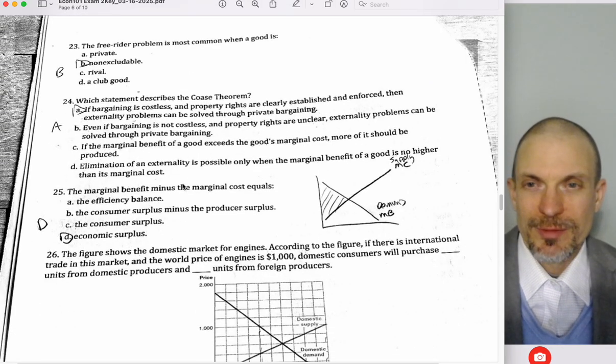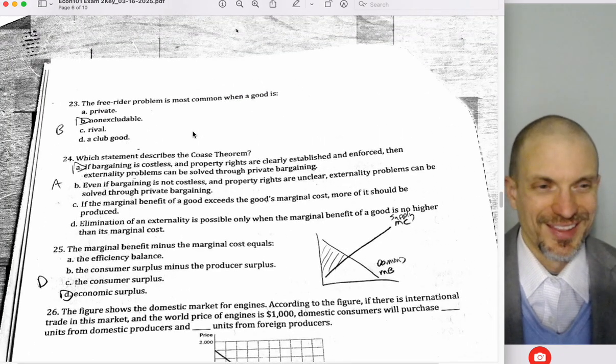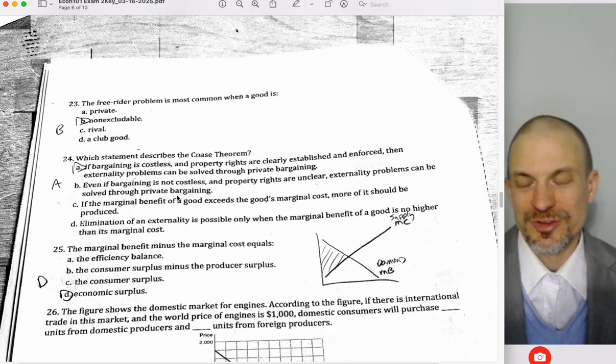Okay, the free rider problem is most common when a good is non-excludable. So that's what allows you to free ride. You can't be prevented from consuming without paying for it, so it's not excludable.